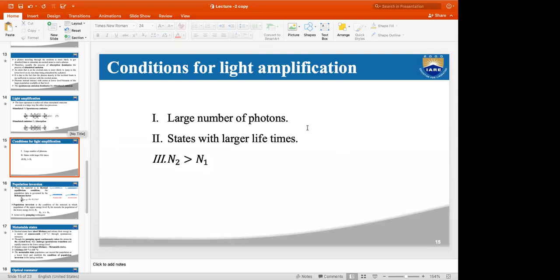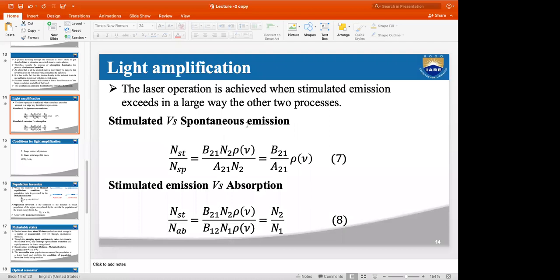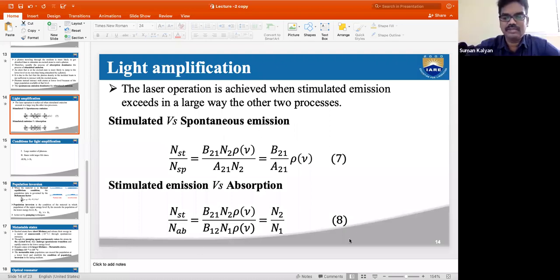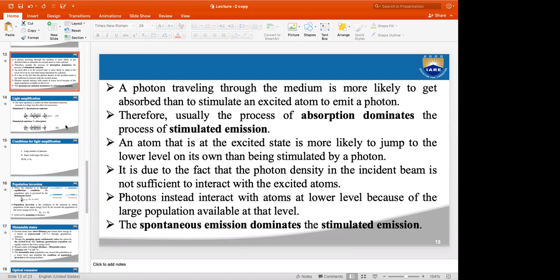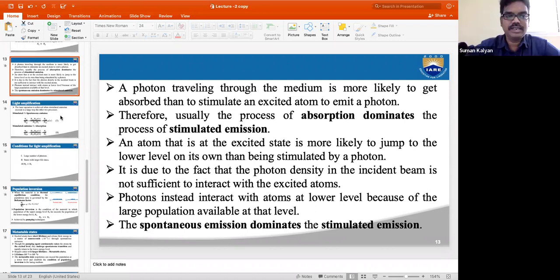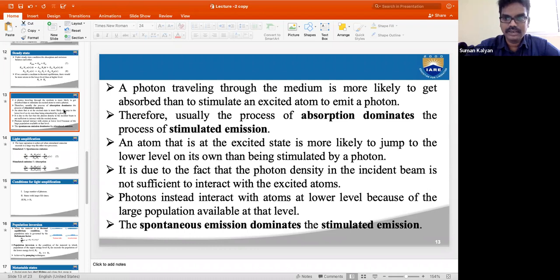So did you understand this part? Absorption dominates stimulated emission and spontaneous emission dominates the stimulated emission. Sir, that one didn't understand. This one also you didn't understand. Okay, that requires more.